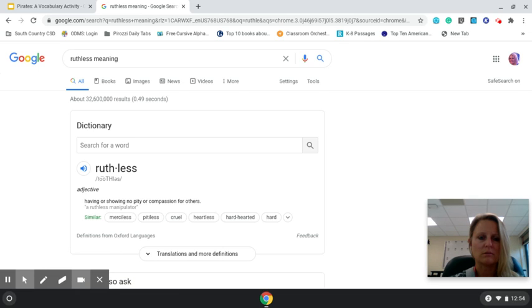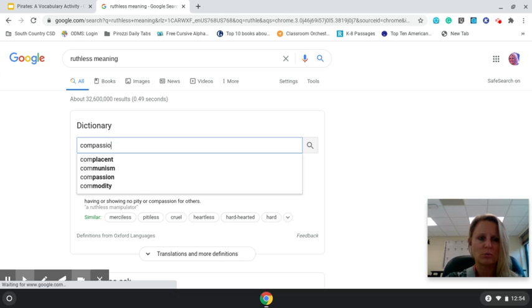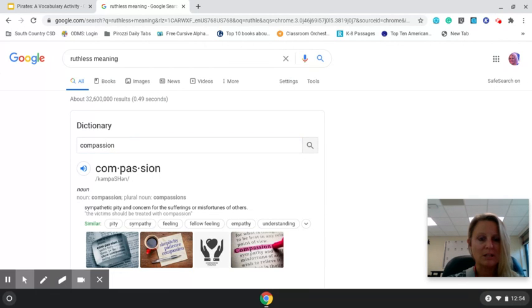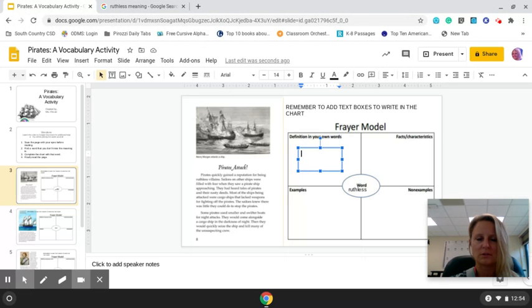So, I forget what compassion means. Let me look up compassion. So having none of this. So if you have compassion, what does it mean? Having compassion. Let's see. Means you show concern. I know that word. So I'm going to say being ruthless means you have no concern for others. That's a definition that I definitely can remember. So having no concern for others. No concern for others. Well, that makes sense to me.